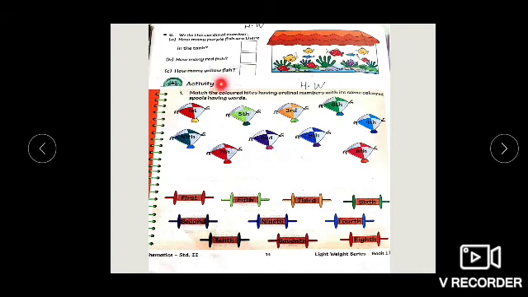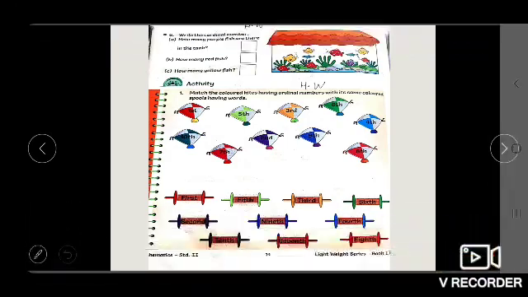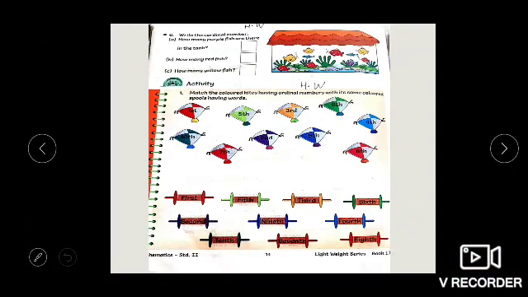We are going to look at the activity. Match the colored kites having ordinal numbers with its same colored spools having words. So you're going to match the kites with their same colored spools.